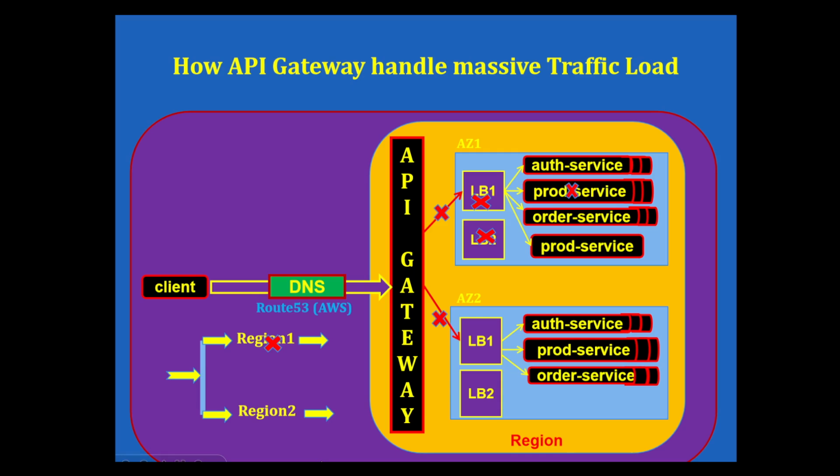Now let us understand some examples of popular API gateways available. We have Kong, Nginx, Spring Cloud Gateway, AWS API Gateway, and Zuul from Netflix. These are some of the popular API gateways which are available.